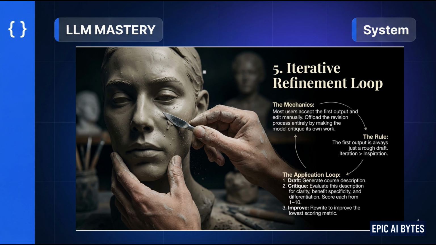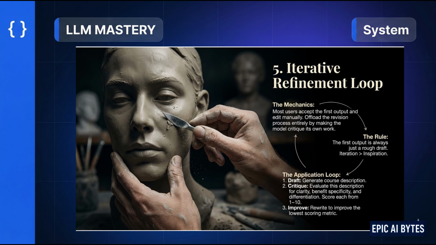Fifth pattern, iteration. Most people treat the first output as final. That's a mistake. The first output is a draft. The system becomes powerful when it can evaluate itself. So you run a loop, generate, critique, improve. You tell the model what to look for. Clarity, specificity, differentiation, then refine. Now improvement is built into the process, not something you do manually.